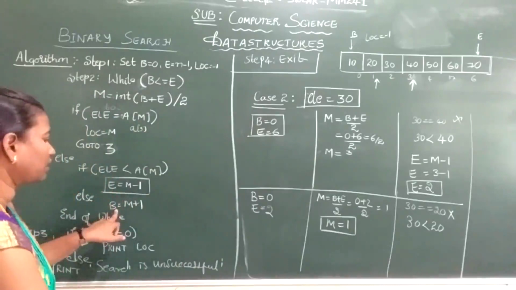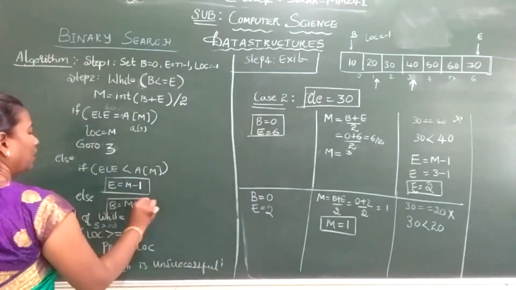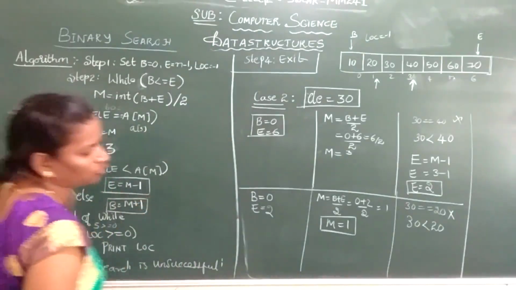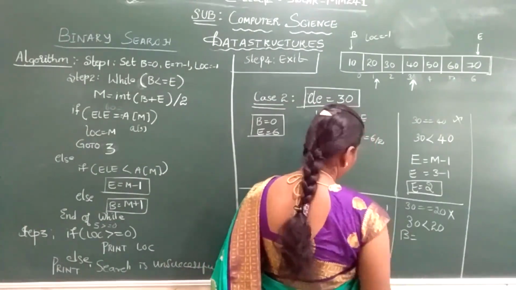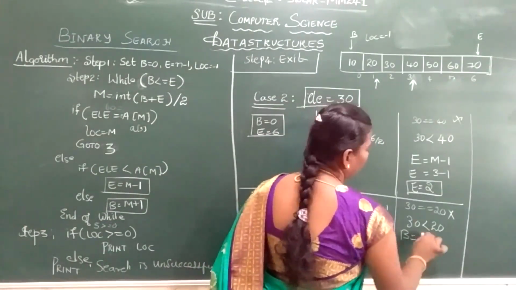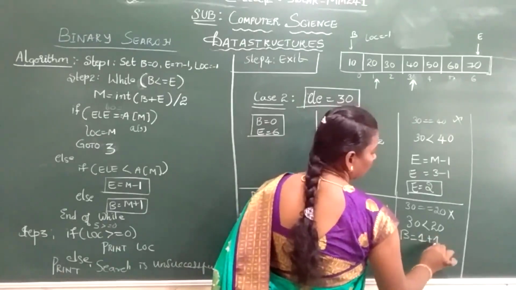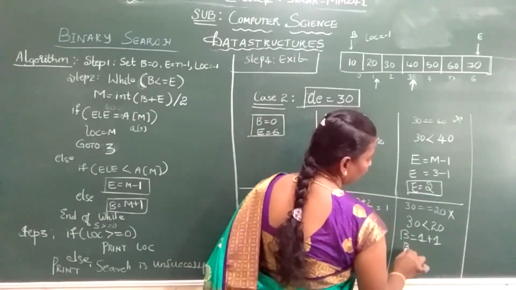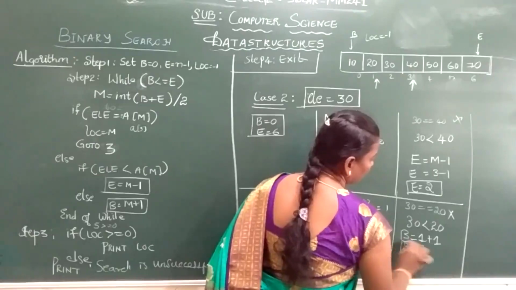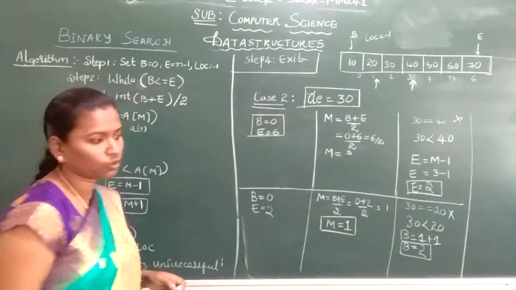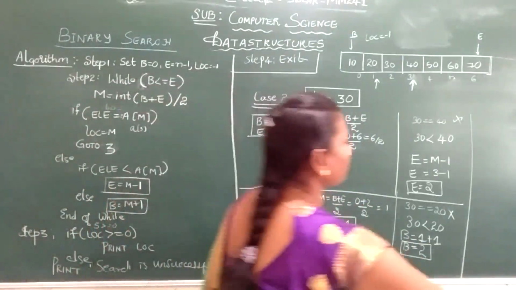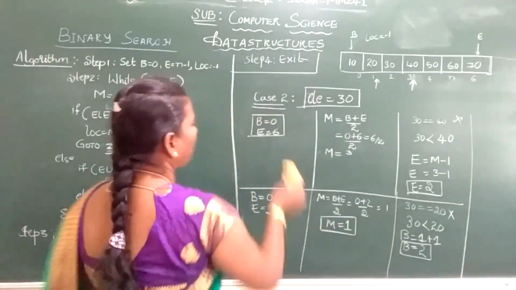Your condition fails. Now here we check beginning is equal to mid plus 1. So your beginning will change to your mid, which is 1, plus 1. So 1 plus 1 is 2. So your beginning is 2. Okay. So your beginning is 2. Now you see, I just check. Now I will erase this part.